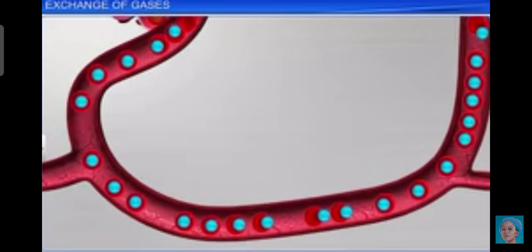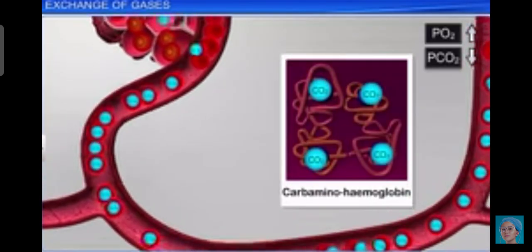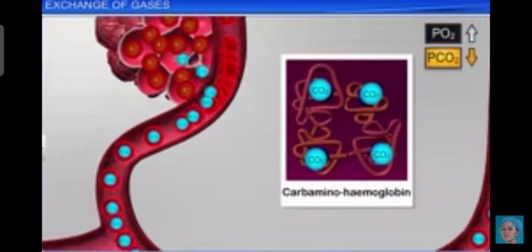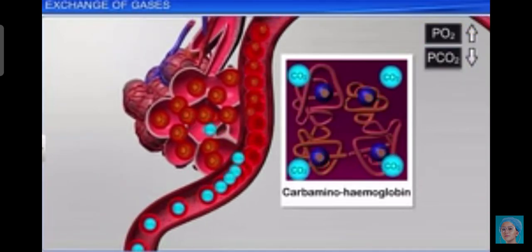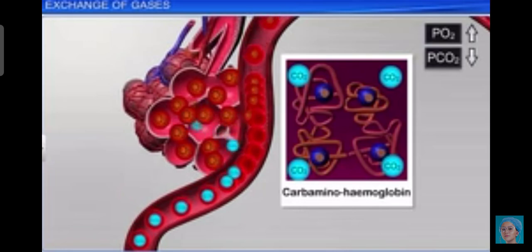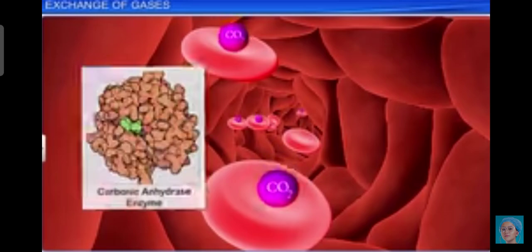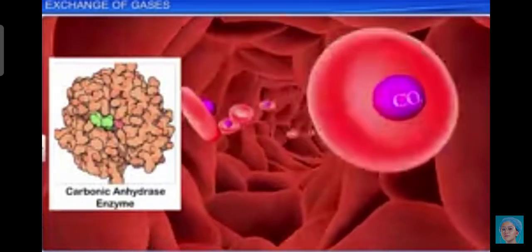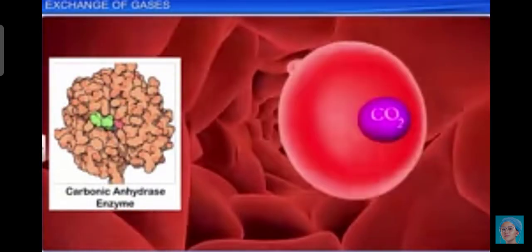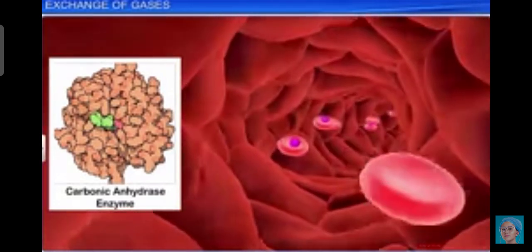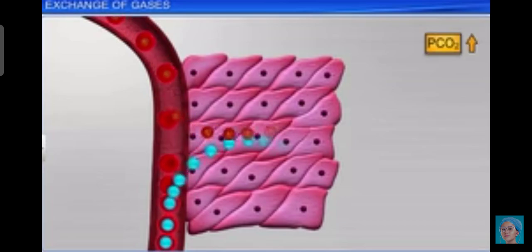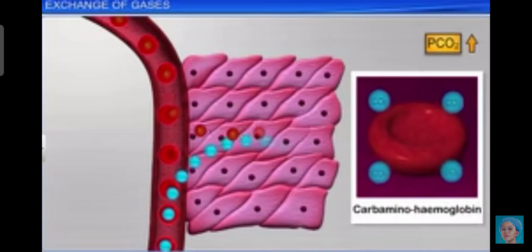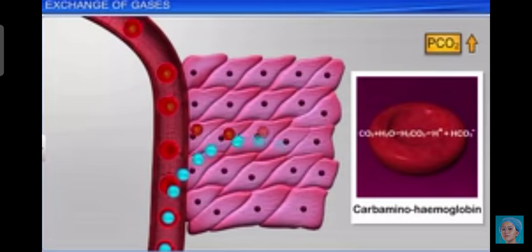PCO2 is a major factor which could affect the binding. When PCO2 is high and PO2 is low, as in the tissue, more binding of carbon dioxide occurs, whereas when the PCO2 is low and PO2 is high, as in the alveoli, dissociation of CO2 from the carbamino hemoglobin takes place. That is, CO2 which is bound to hemoglobin in the tissue is delivered at the alveoli.